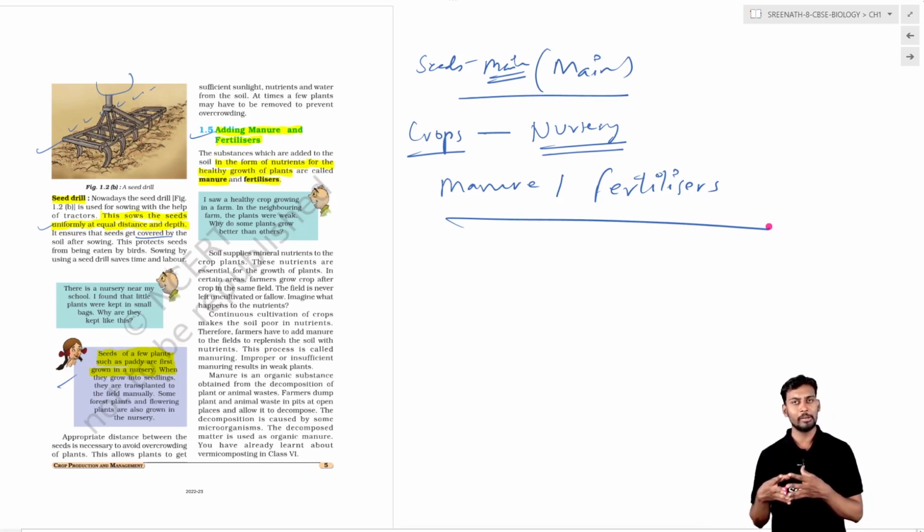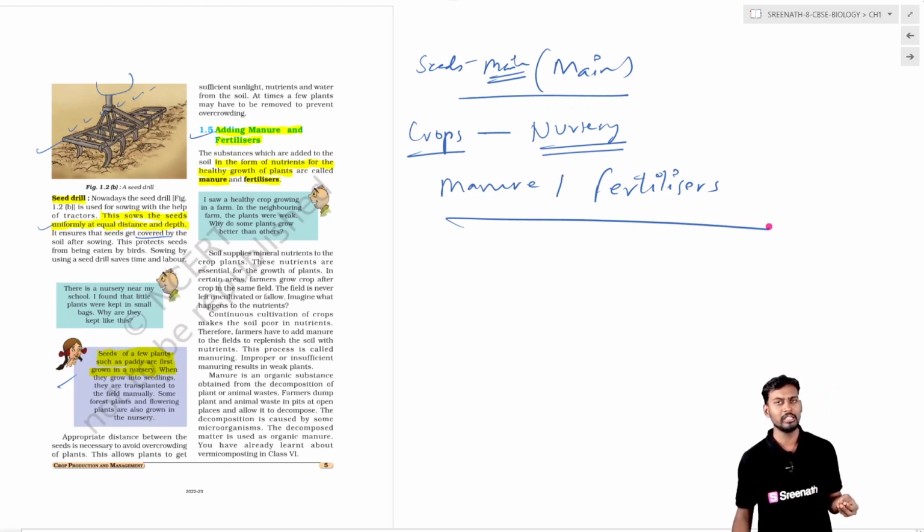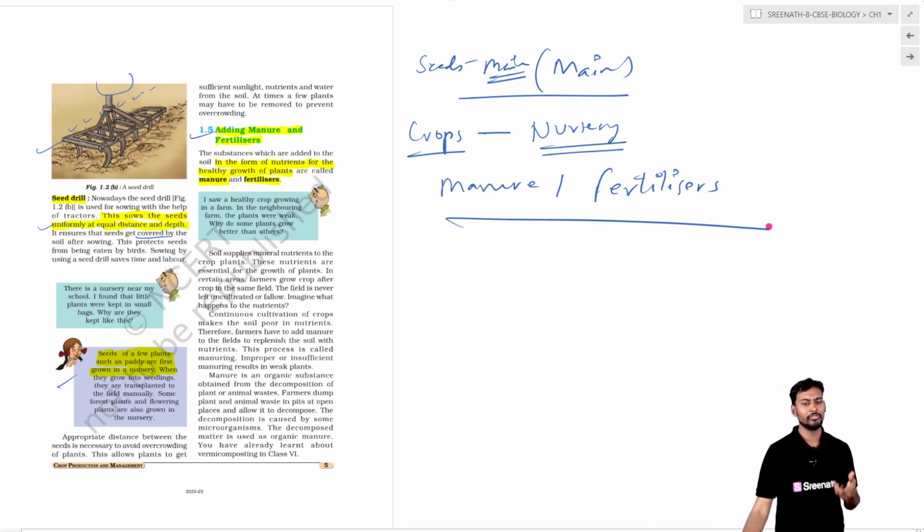But when you come to the plantation or agricultural process, which is an artificial way of synthesizing food by controlling the factors and the cropping nature, it is very important to provide the manure and the fertilizers.